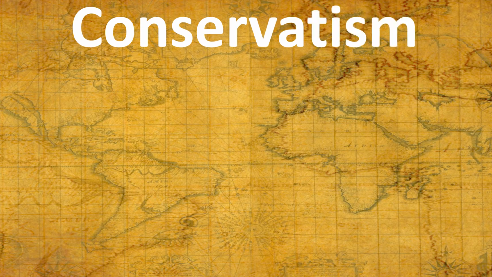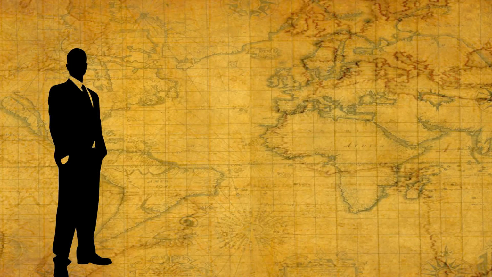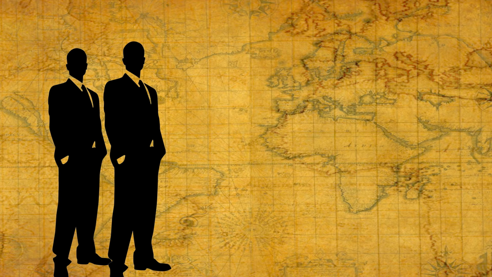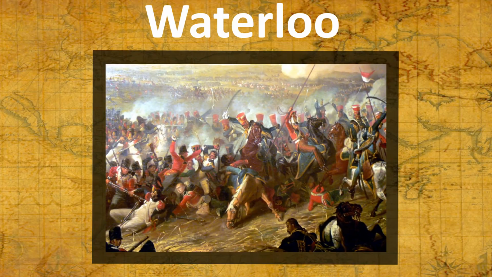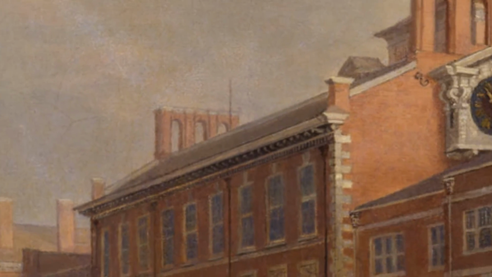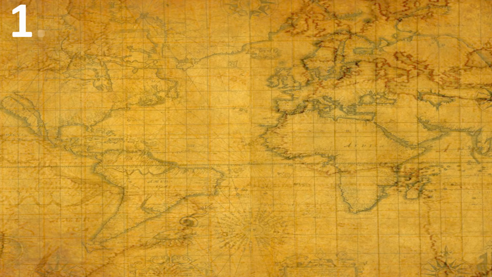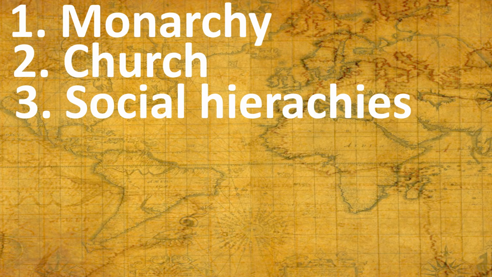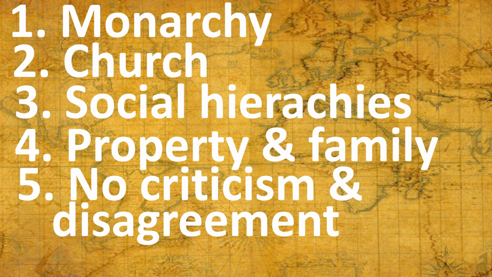Conservatism. A new conservatism started after 1815, where Austrian, Russian and Prussian people joined hands to defeat Napoleon in the battle called Waterloo. Conservatives believed in establishing the traditional institutions of state and society like monarchy, church, social hierarchies, property and the family, with no criticism and disagreement, and with censorship.